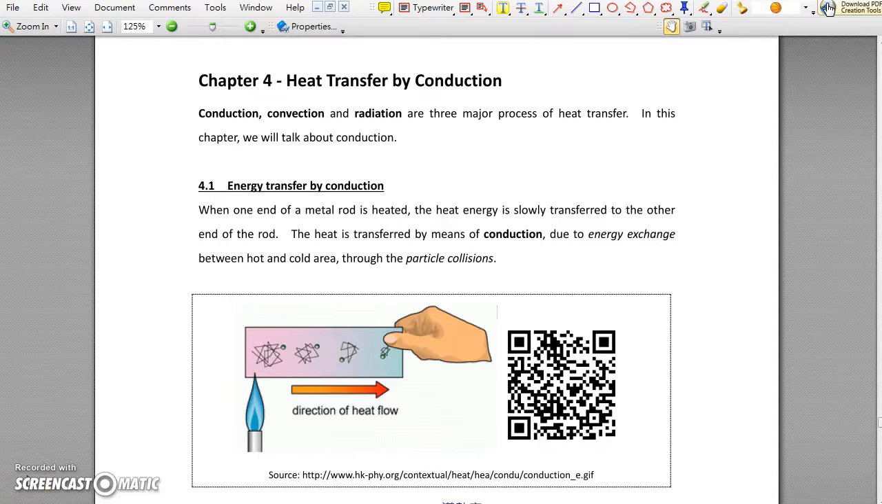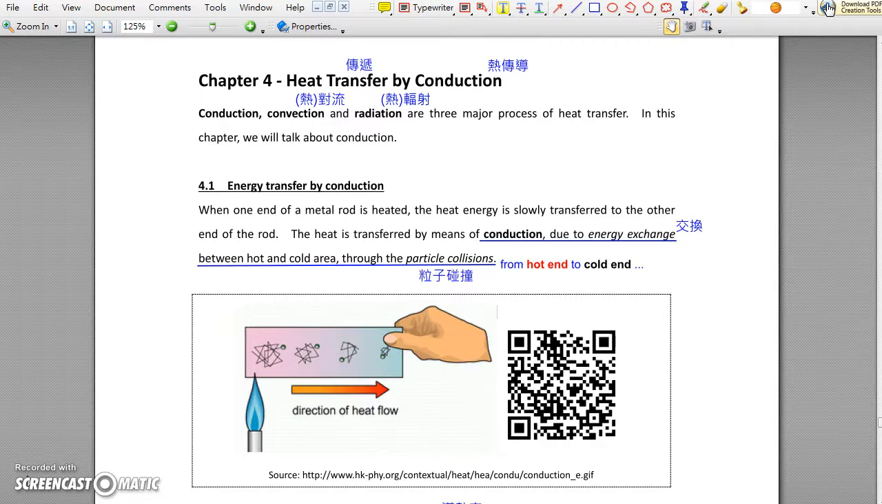Chapter 4, Heat Transfer by Conduction. There are 3 types of heat transfer processes: conduction, convection, and radiation. In this chapter, we will talk about conduction. Conduction is due to energy exchange between the hot and cold area through particle collisions from the hot end to the cold end.